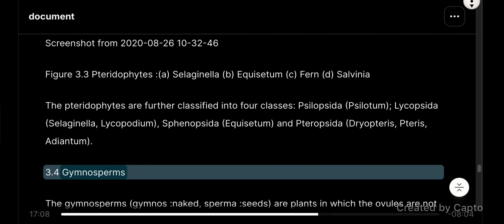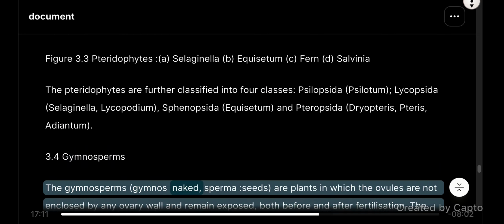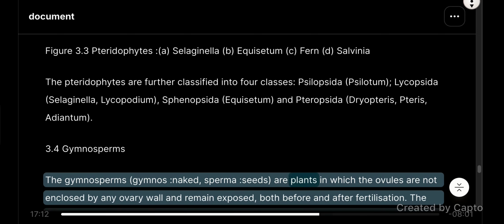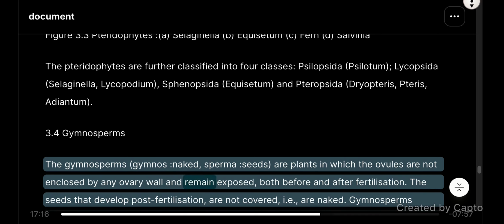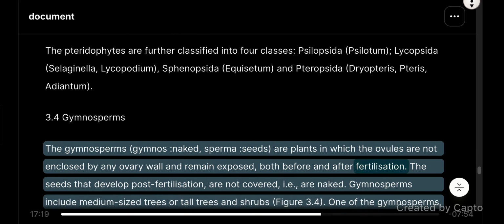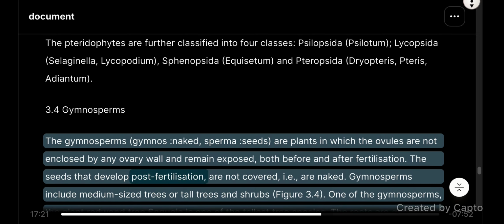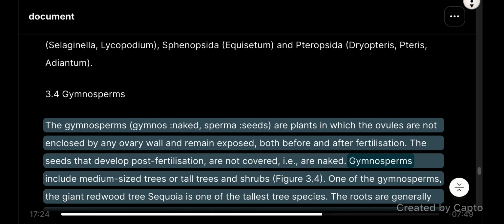Adiantum. 3.4 Gymnosperms. The gymnosperms (gymnos: naked, sperma: seeds) are plants in which the ovules are not enclosed by any ovary wall and remain exposed, both before and after fertilization. The seeds that develop post-fertilization are not covered, that is, are naked.